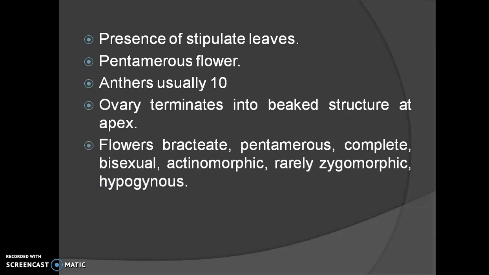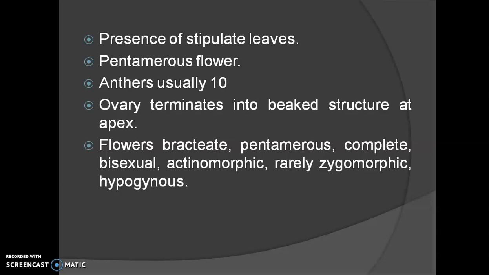Then the flowers are bracteate. Bracteate means a small leaf-like structure is present at the base of the flower. And some of the members of this family also show the presence of bracteoles. Then again the flower is pentamerous, and as it shows the presence of all the whorls, it is complete. It shows the presence of both types of sex organs, that's why it is bisexual.